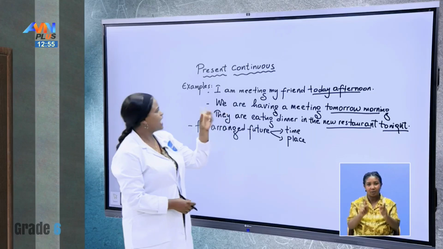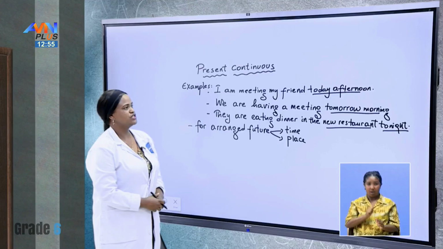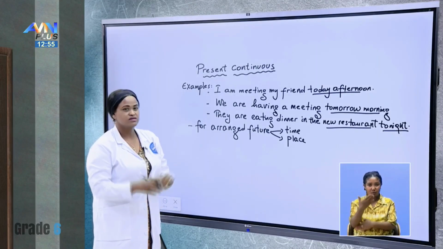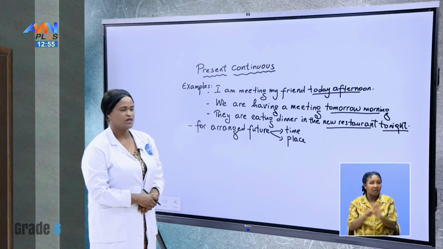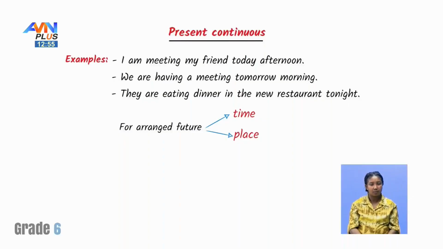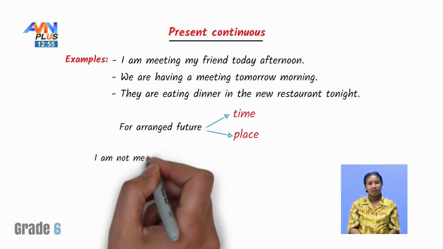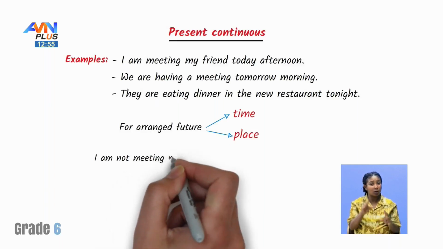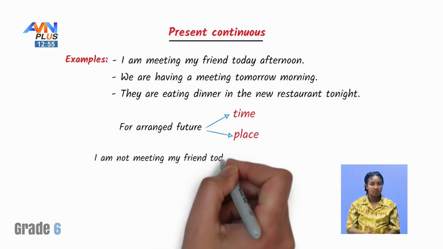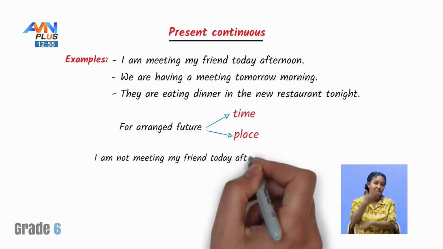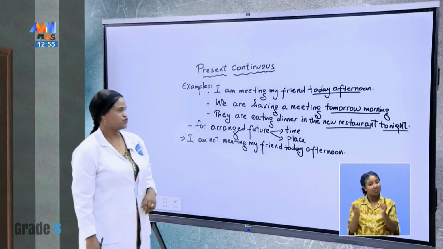All right, let's see, how are we going to make it negative? For example, when you say, I am meeting my friend today afternoon, something happened, so you're going to change your plan. So how do we make it negative? I am not meeting my friend today afternoon.